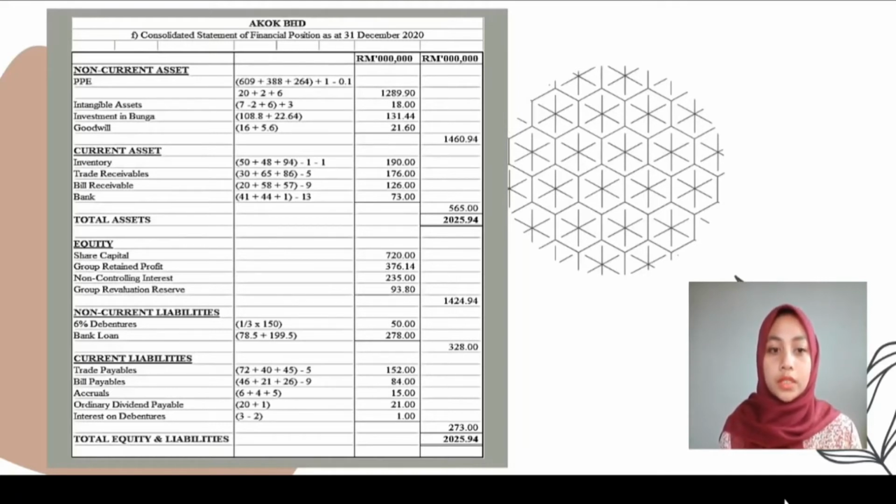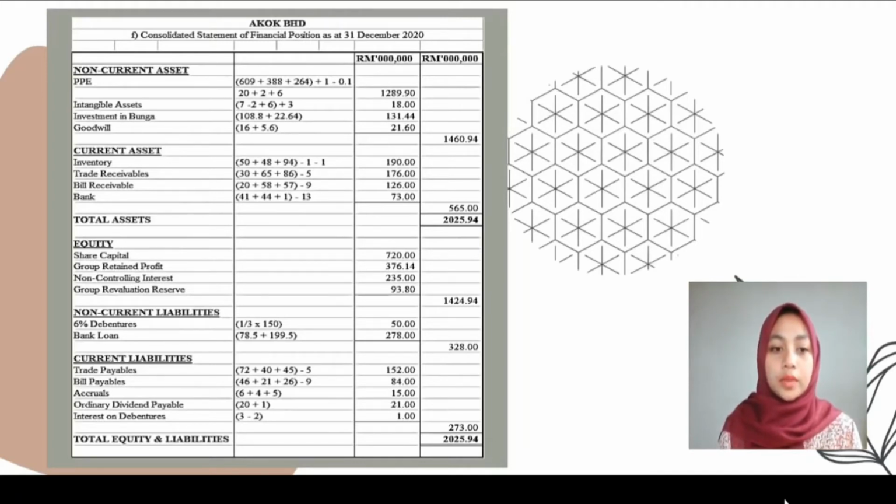Okay, next we move to the equity. Share capital of the holding is 720 million. Group retained profit is 376.14 million. And non-controlling interest is 235 million. And group revaluation reserve is 93.8 million. The total amount of the equity is 1424.94 million. The equity is obtained from the SOCHE, or known as Consolidated Statement of Changes in Equity.